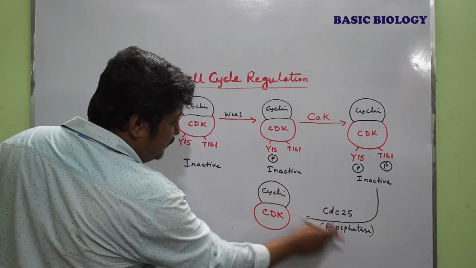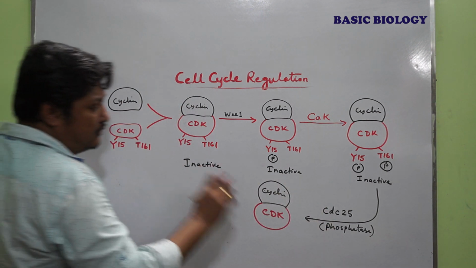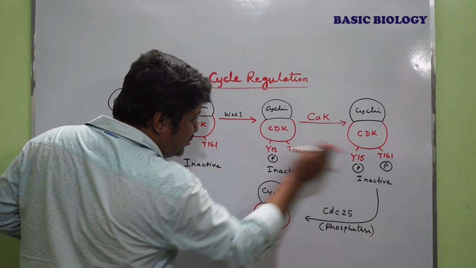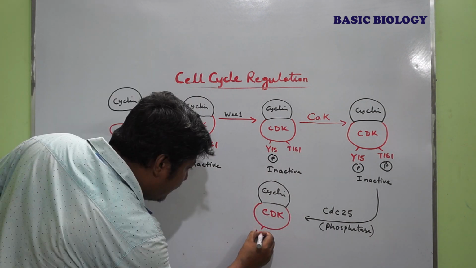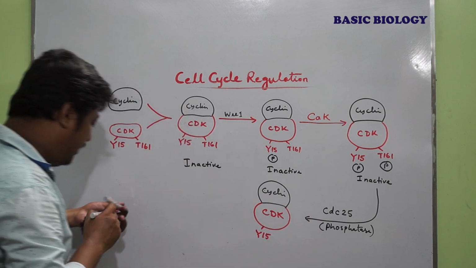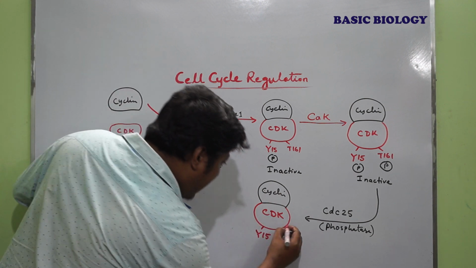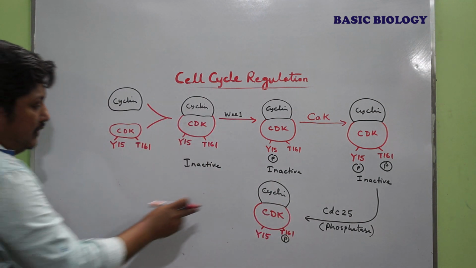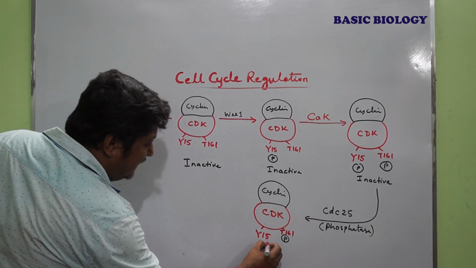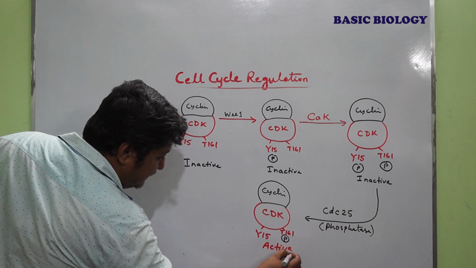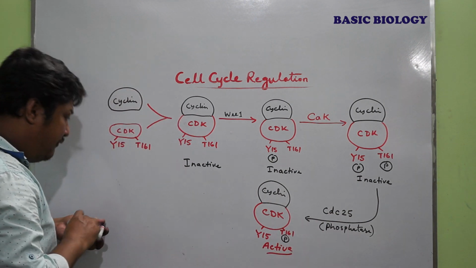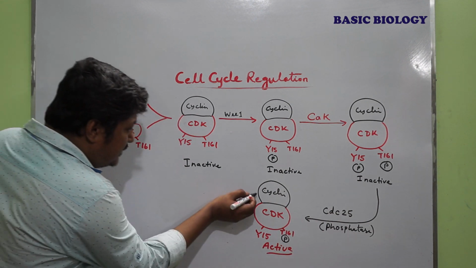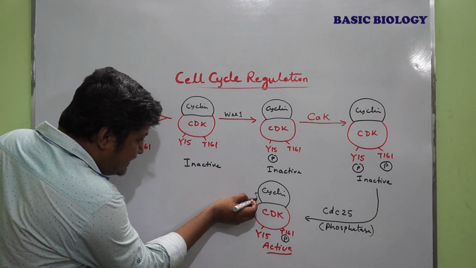Now a dephosphorylation event occurs within the tyrosine 15. That means Y15 is dephosphorylated, but threonine 161 is still in a phosphorylated state. Now this condition is an active condition because it will activate the substrate specific activity of the kinase.